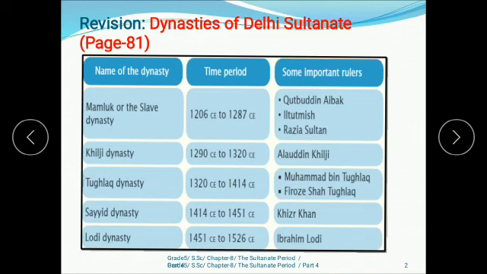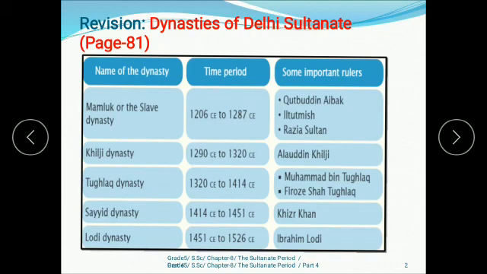Now after that we have the Khilji dynasty, and their time period was 1290 CE to 1320 CE. CE means Common Era. The important ruler was Alauddin Khilji. Then the Tughlaq dynasty. The time period was 1320 CE to 1414 CE, and the important rulers were Muhammad bin Tughlaq and Firoz Shah Tughlaq.